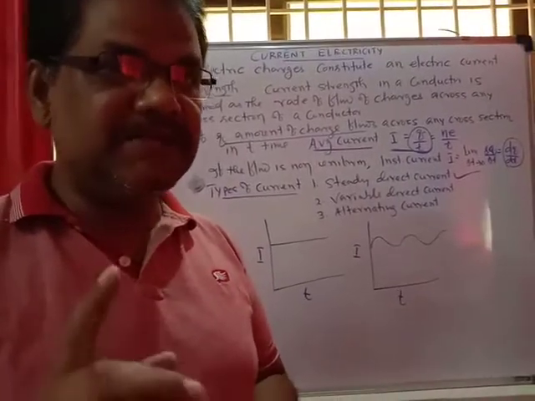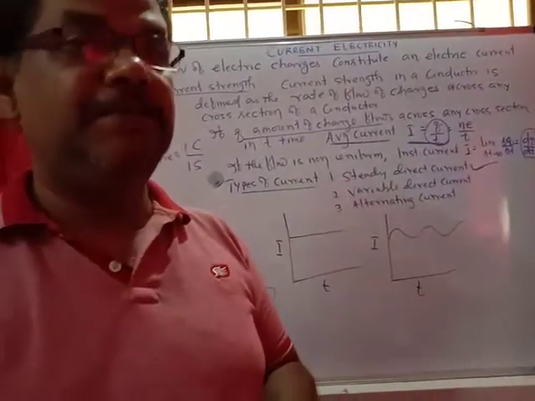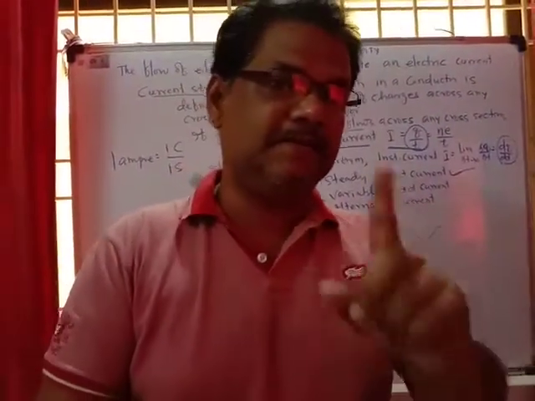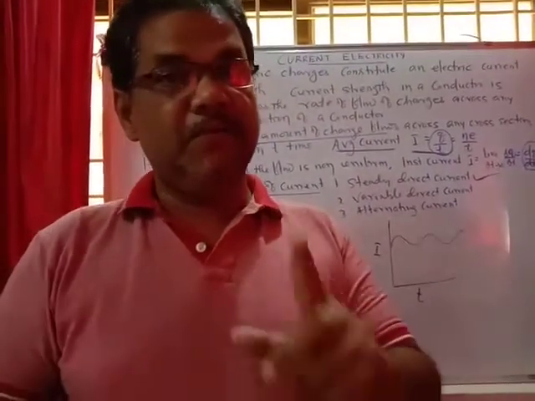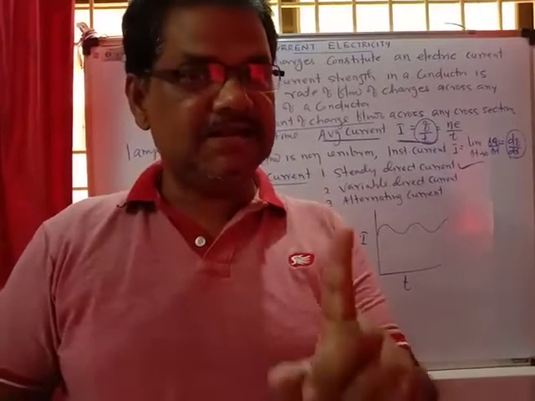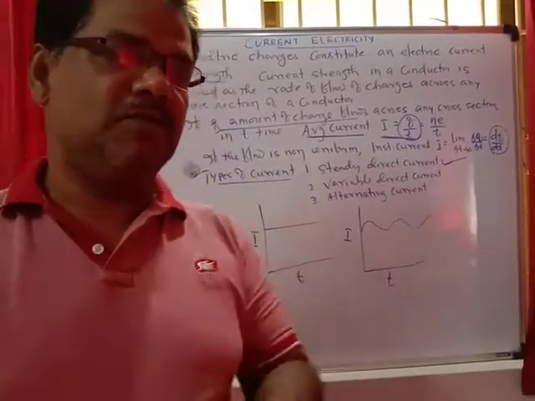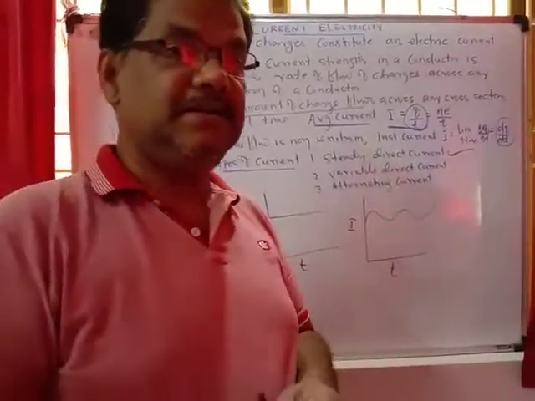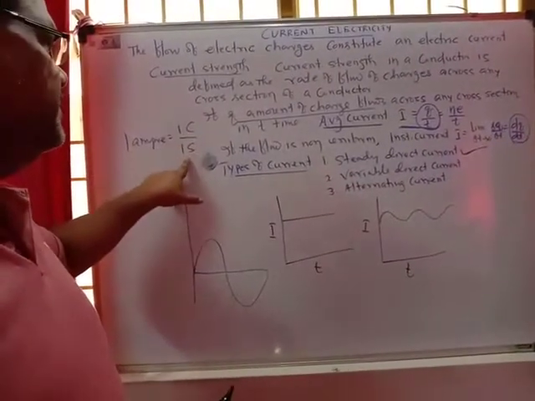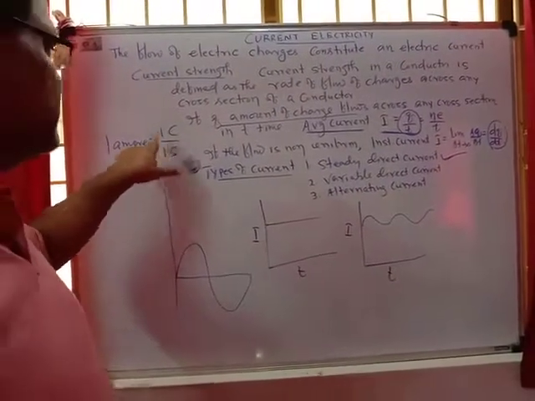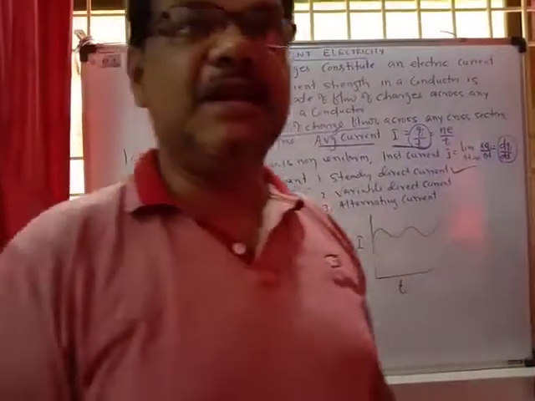What is the definition of 1 ampere? The current flowing through a conductor is said to be 1 ampere if 1 coulomb of charge crosses any cross section of the conductor in 1 second. That is 1 ampere, equal to 1 coulomb per 1 second. This is all about electric current, which is set up in the conductor.